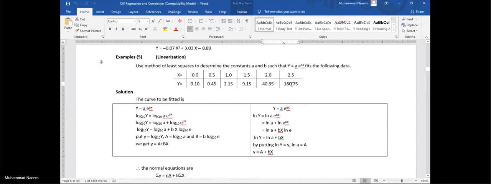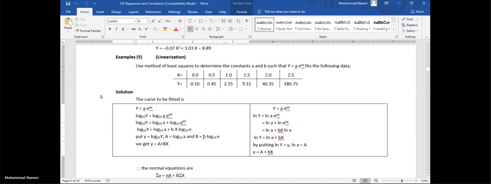This is our observed data. So for this purpose, we first linearize this equation. And to linearize, we will take the log on both sides, applying some logarithmic properties. And finally, we replace log of capital Y equal to small y, and log of A equal to capital A,